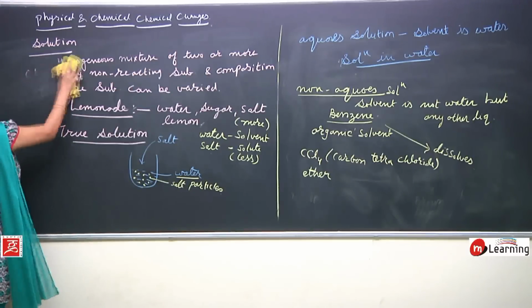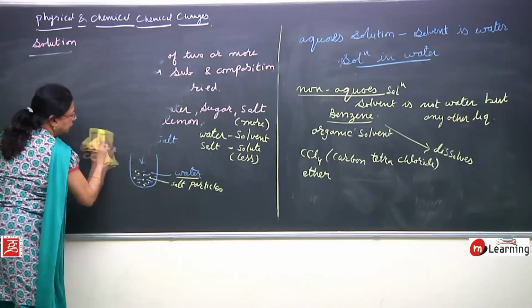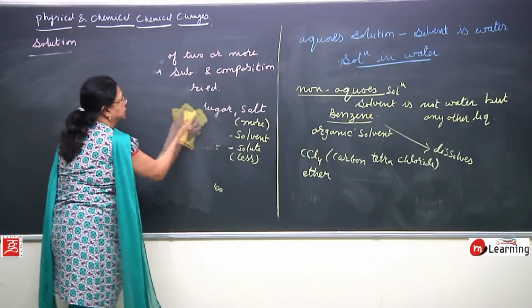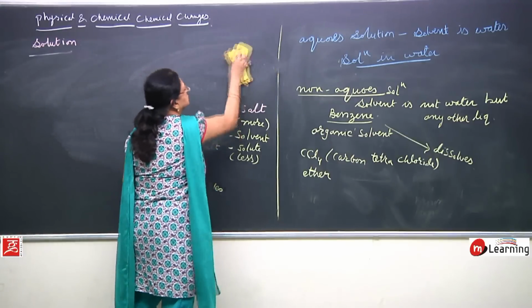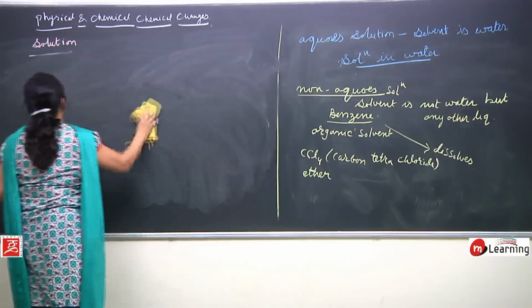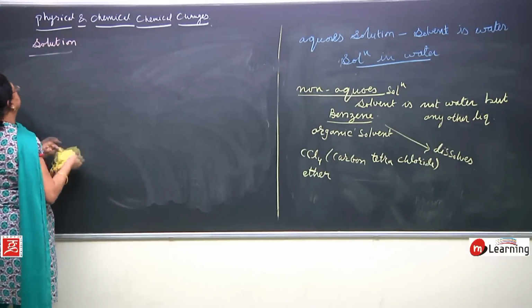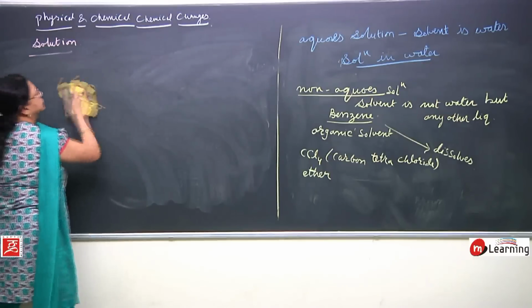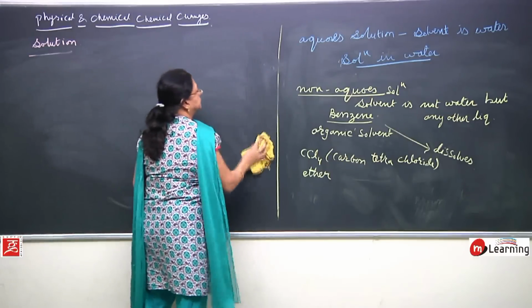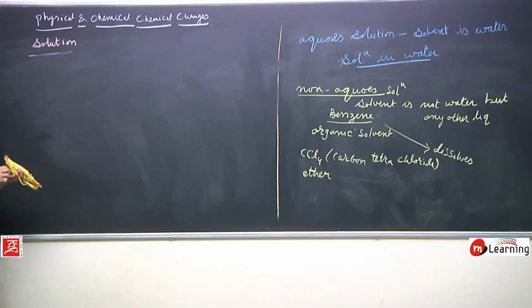Then types of solution, children. Types of solution. What are the components of solution? Components of solution are solvent and solute.